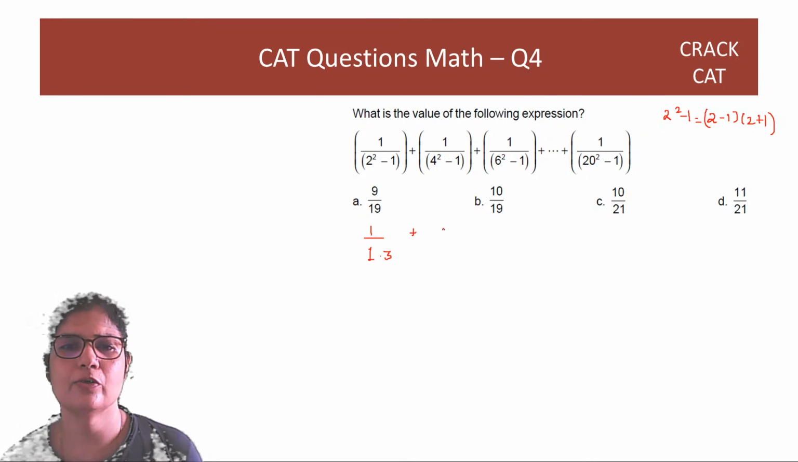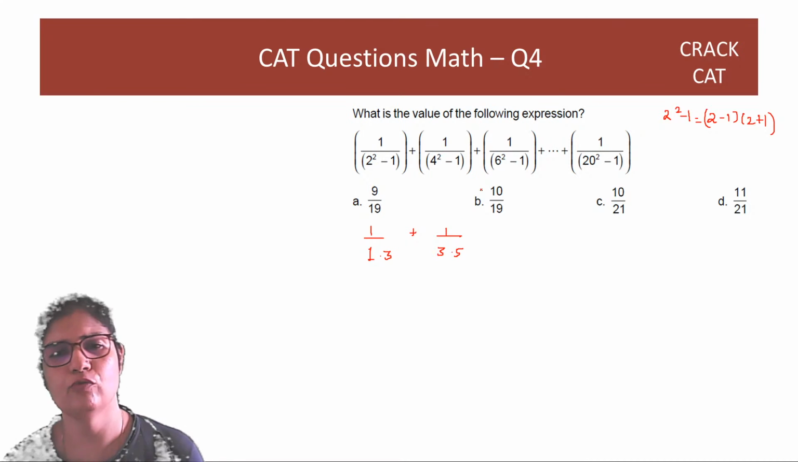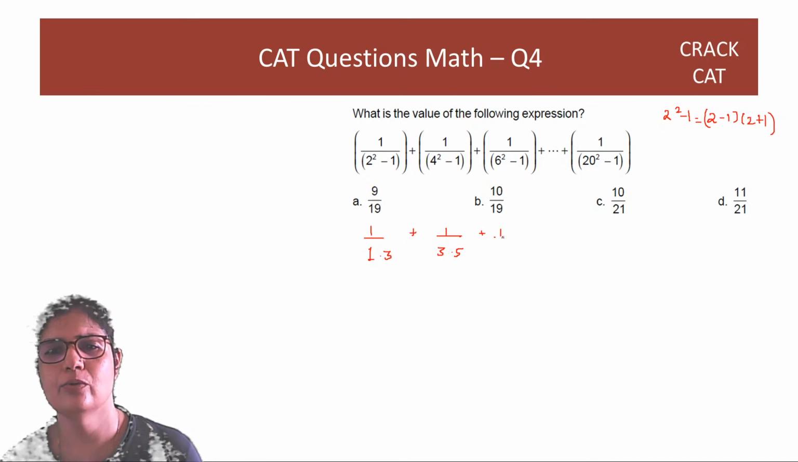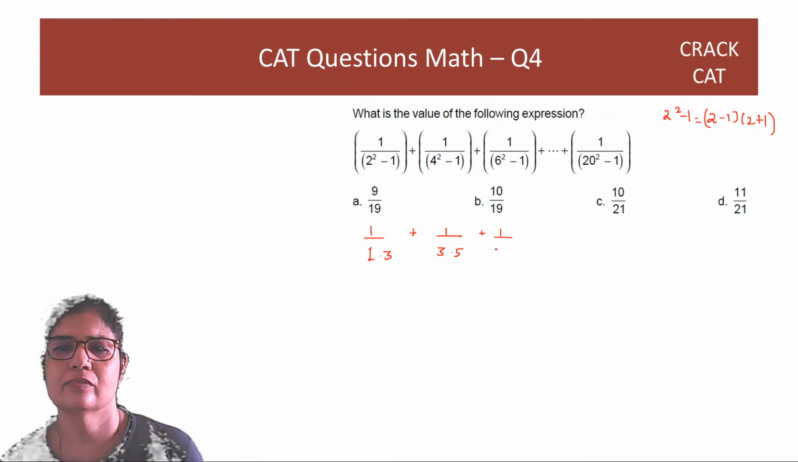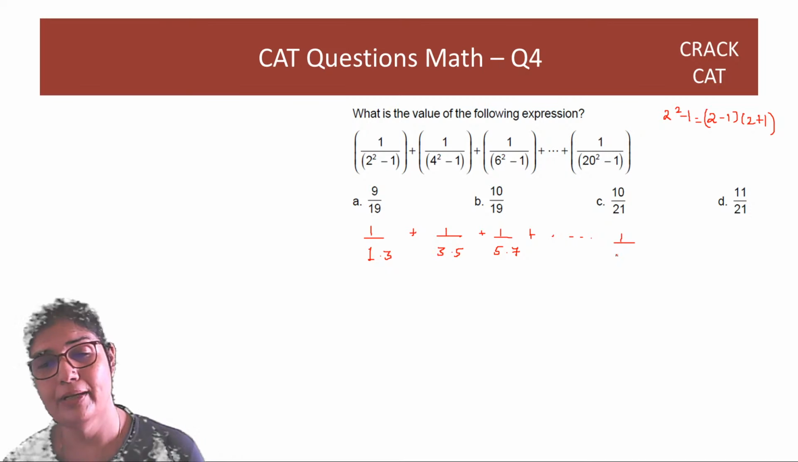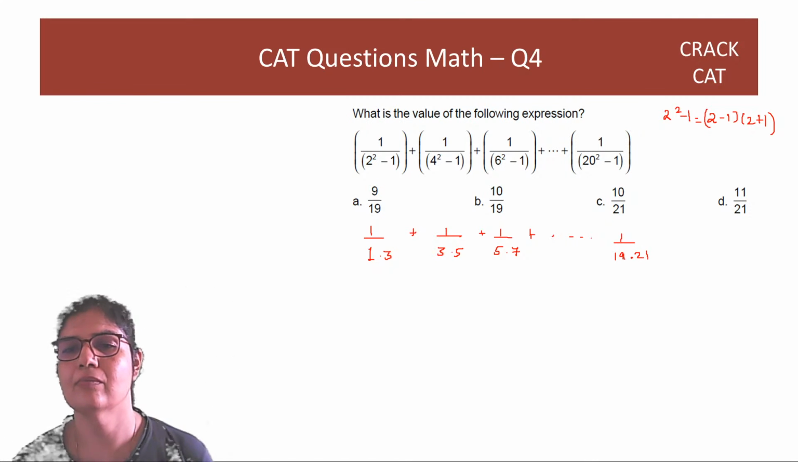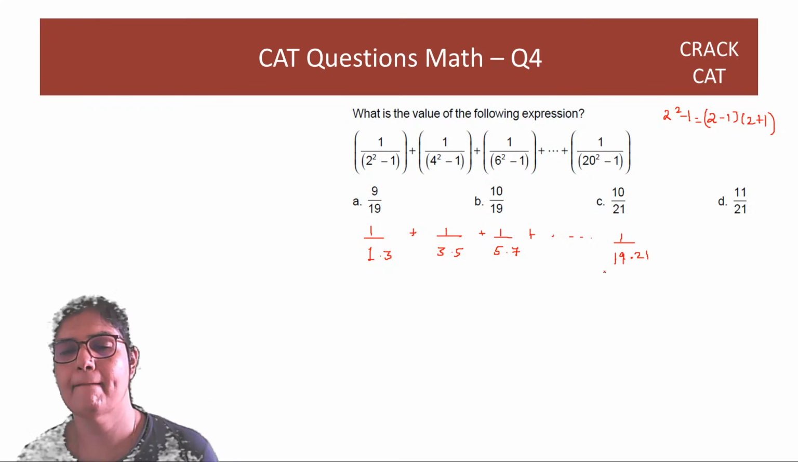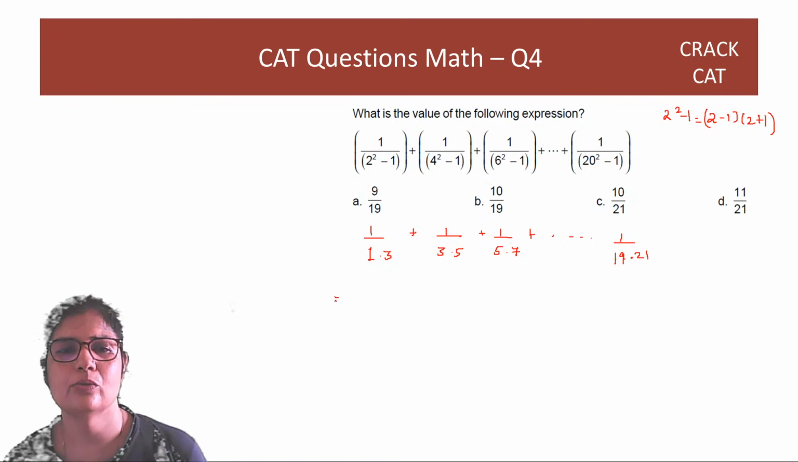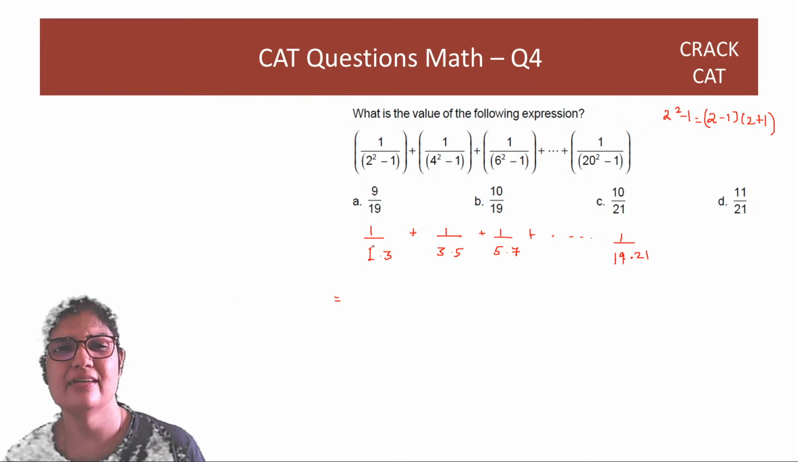The second term is going to be 3 into 5. So it's going to be 4 minus 1 into 4 plus 1. Third one is going to be 5 into 7. 6 plus 1, 6 minus 1, and so on. Ending with 20 plus 1 and 20 minus 1. So this is equal to. Now I need to get things cancelled.